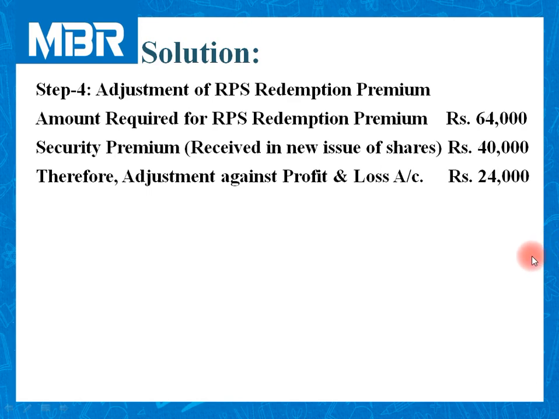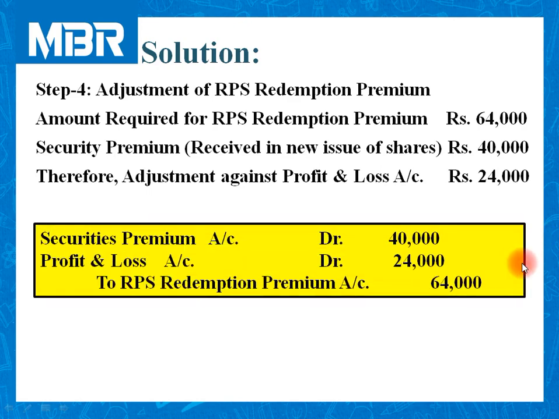So the arrangement for RPS redemption premium is over with this calculation. Let us pass the journal entry for this transaction. Securities premium account debited 40,000, profit and loss account debited 24,000, to RPS redemption premium account 64,000.